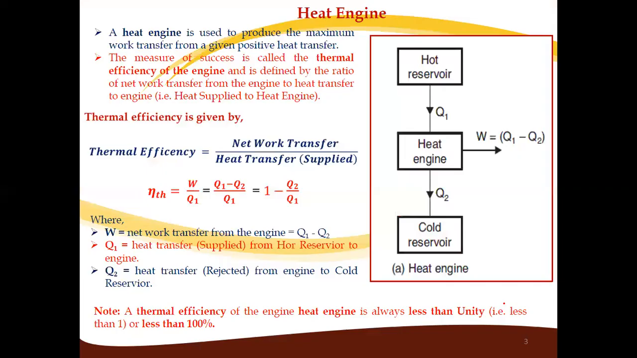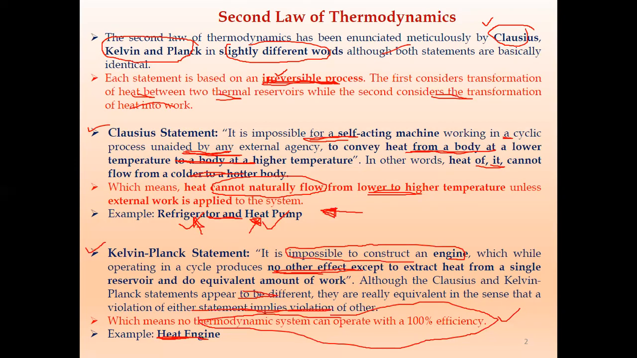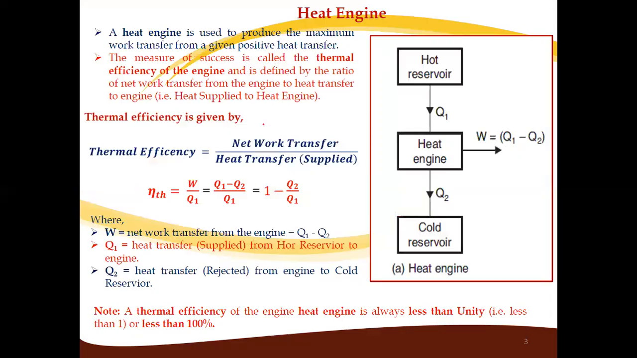Based on this, we have the heat pump, heat engine and refrigerator. Now we will see these three topics one by one. The first one is the heat engine. A heat engine is a device which is used to produce a maximum work transfer from a given positive transfer of heat. The output of the heat engine is the work, and the input is nothing but the heat supplied to the engine.